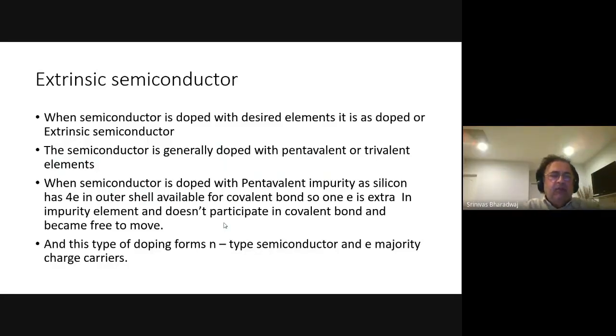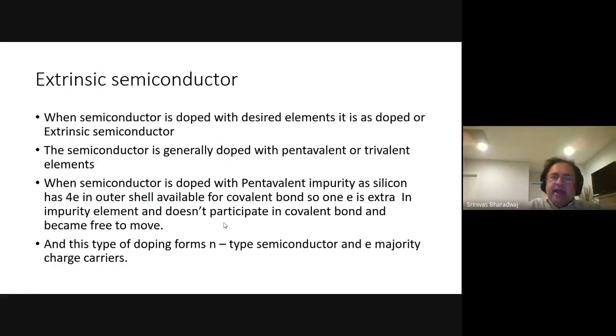But when you introduce a 3 or a 5, then you will have the corresponding doping. We call these extrinsic, so it is a doped or extrinsic semiconductor.